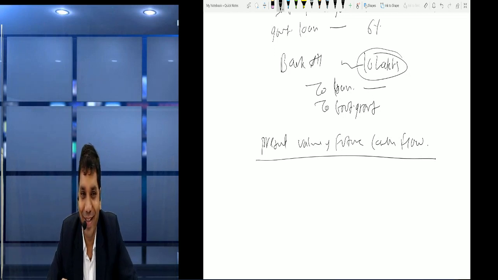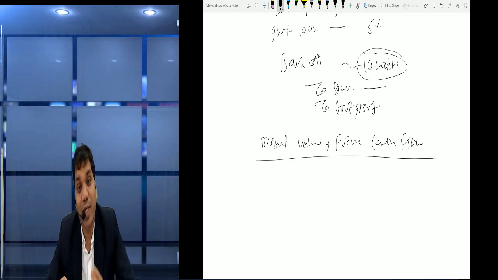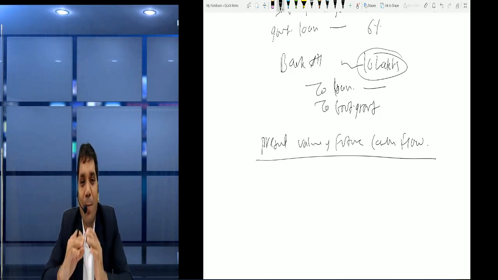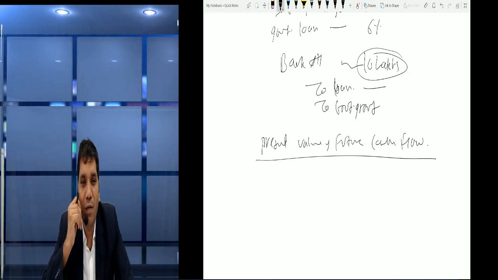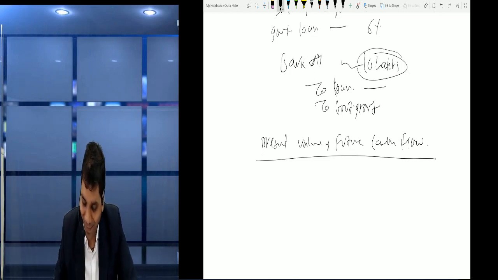How to calculate? So friends, the same thing we use in SFM, security analysis, bond valuation, and also in equity valuation. And in FR it is used in leasing, in deferred tax or in impairment. So many places it is used, that is present value of future cash flow. How to calculate? Friends, simple.